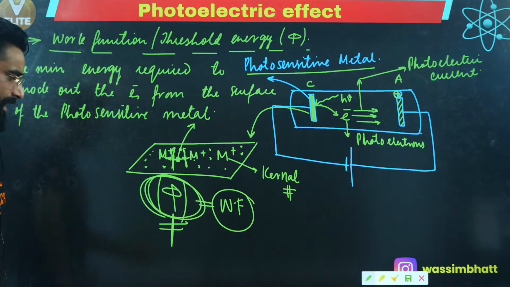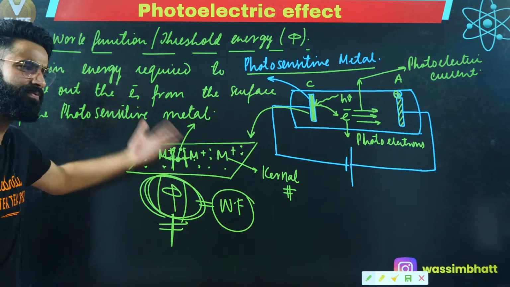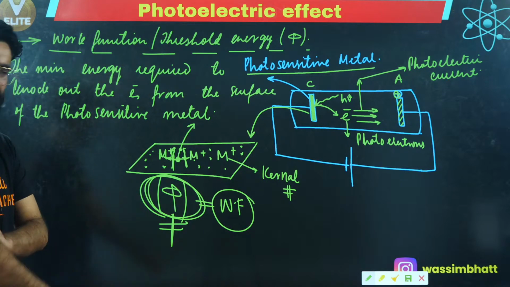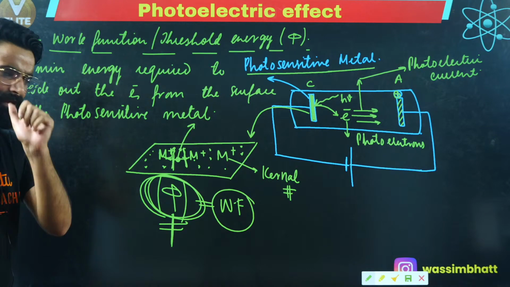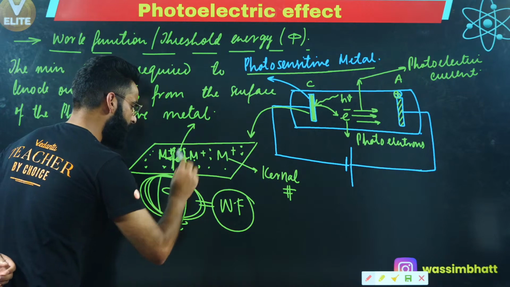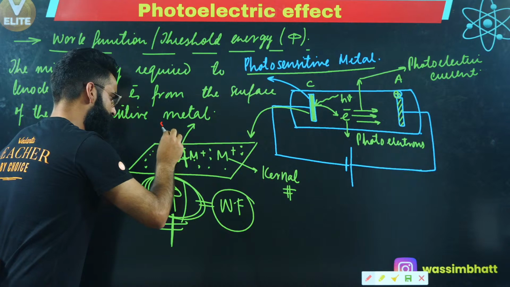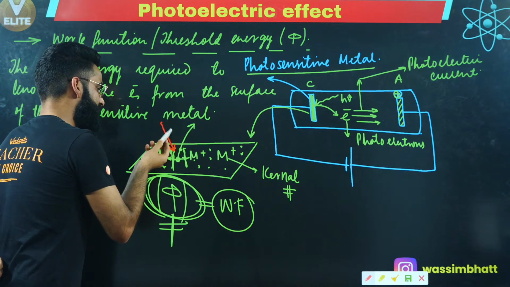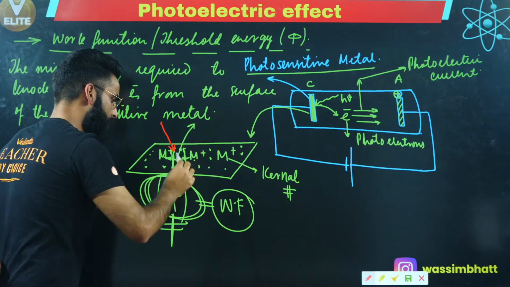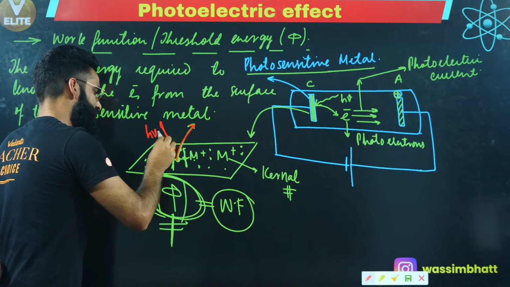And remember, this work function is a characteristic of the metal. Every photosensitive metal has a different work function. I'm sure this is clear to everyone. Now, the energy which I'm going to provide in order to knock out this electron, I'm providing in the form of light.